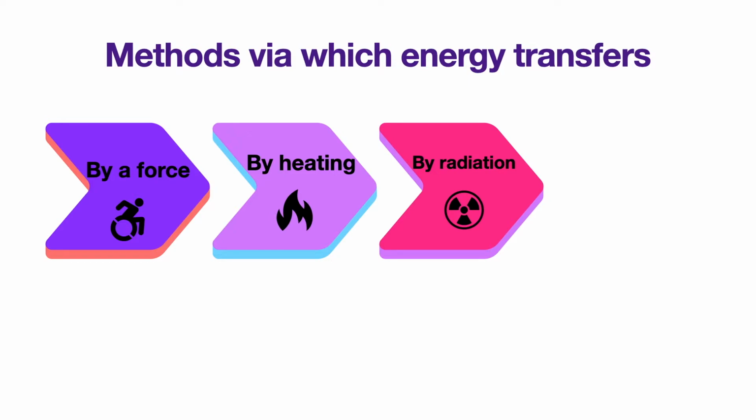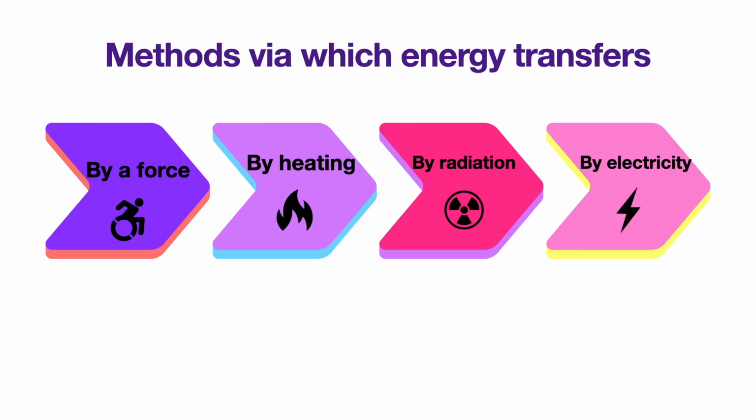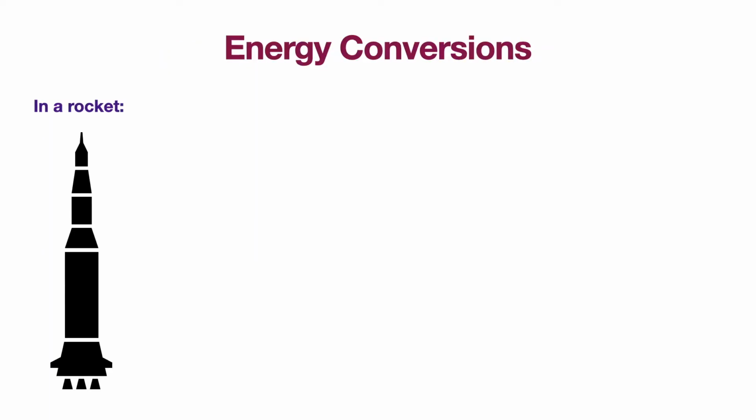And by radiation, electromagnetic radiation is how the light travels from the sun to the earth. And by electricity, electric current is a convenient way of transferring energy from place to place. Now, let's learn about energy conversion.